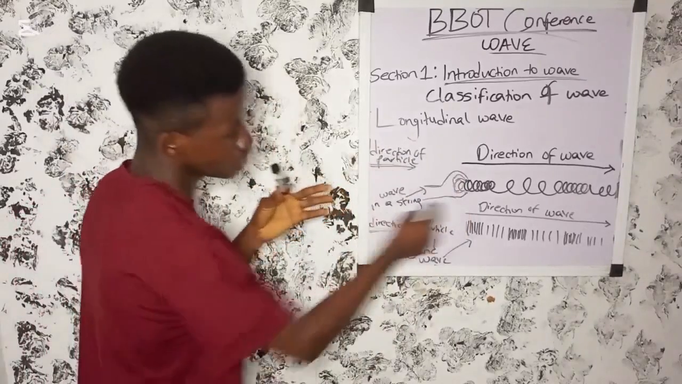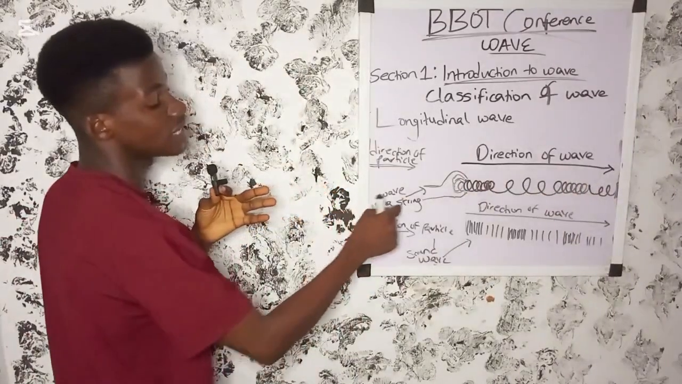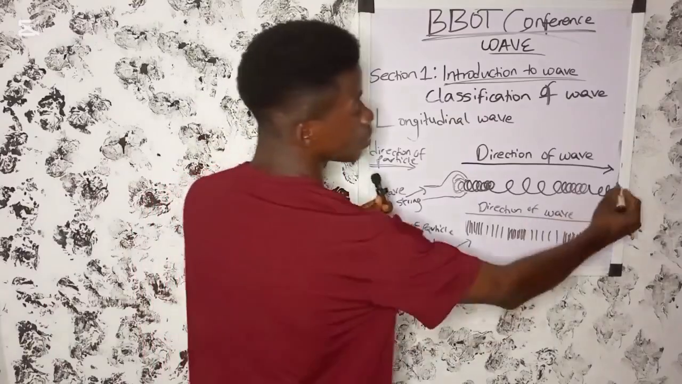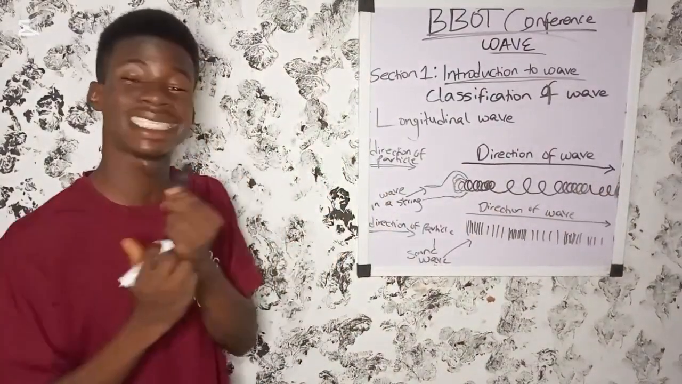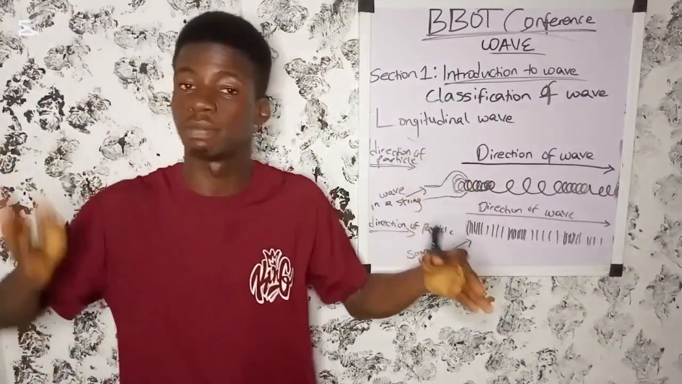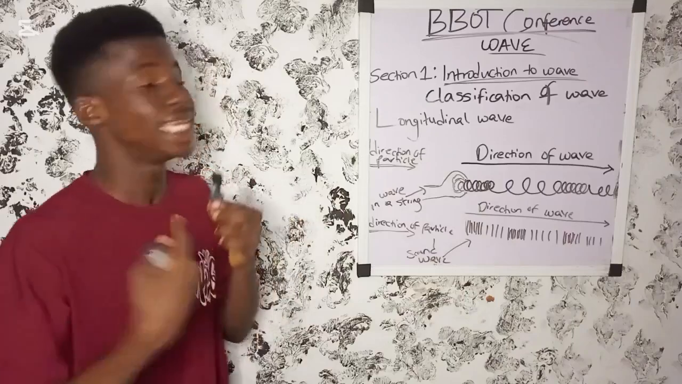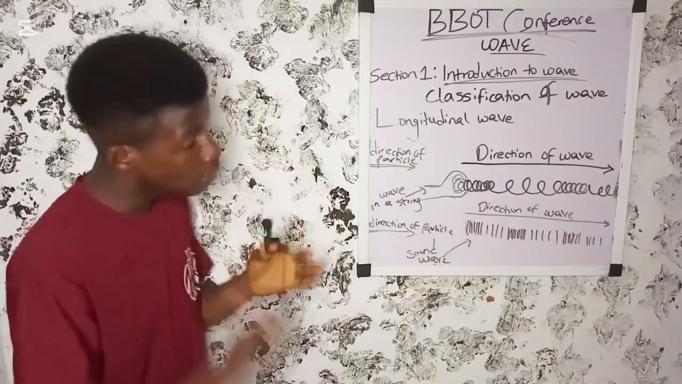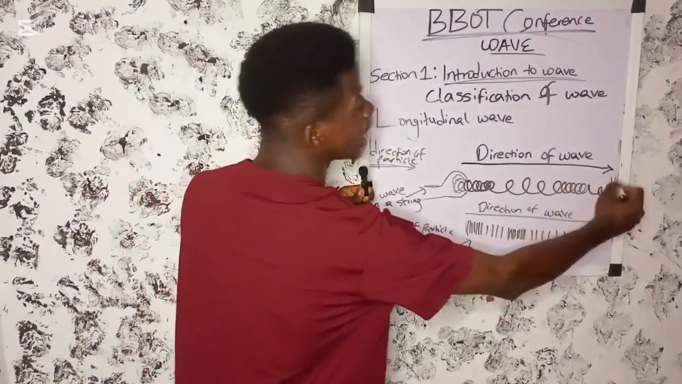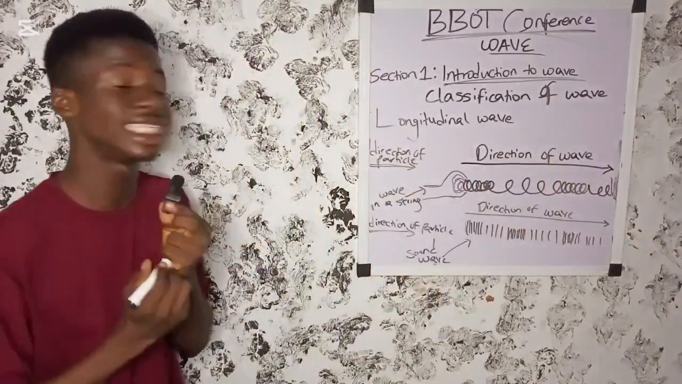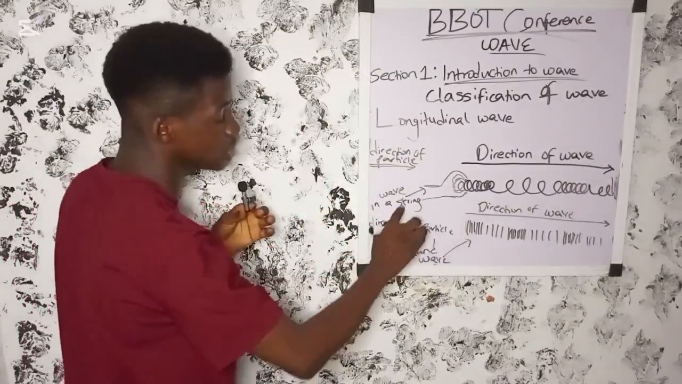Look at it. This first waveform is a wave in a string fixed at one end. If you can recall, I told you guys that when a string is fixed at both ends, the wave produced when the string is vibrating is a transverse wave. But when a string is just fixed at one end, the wave produced in that string is a longitudinal wave. So this is the wave in a string.